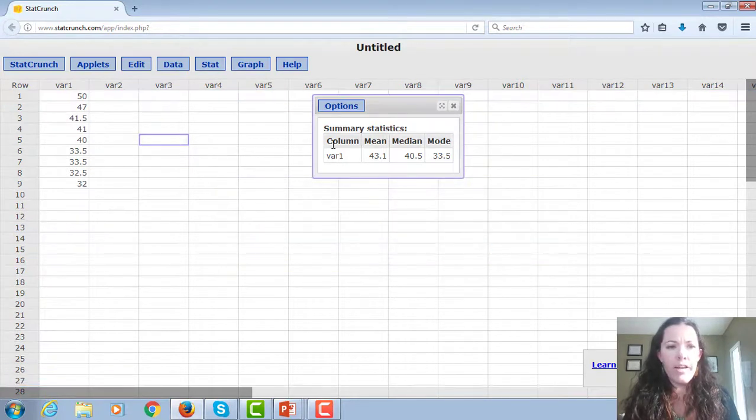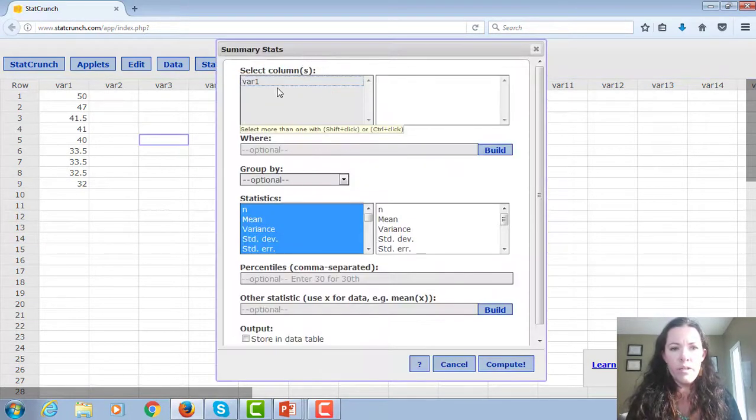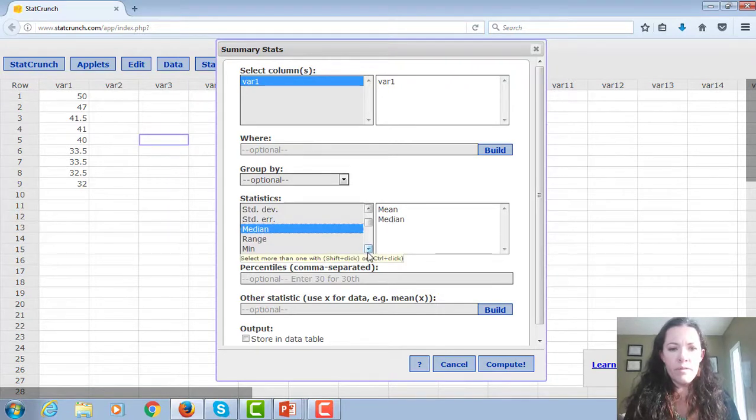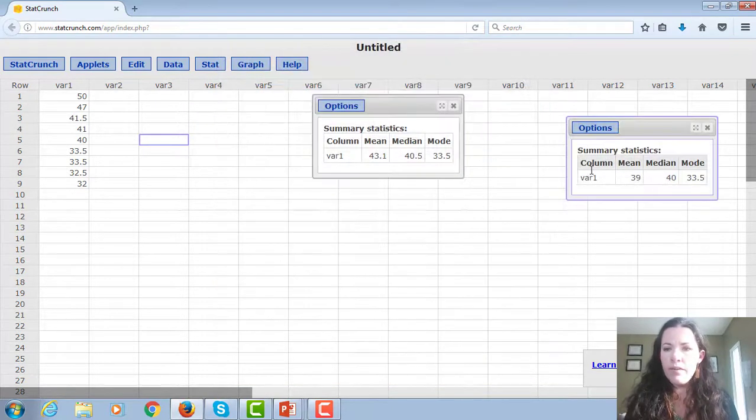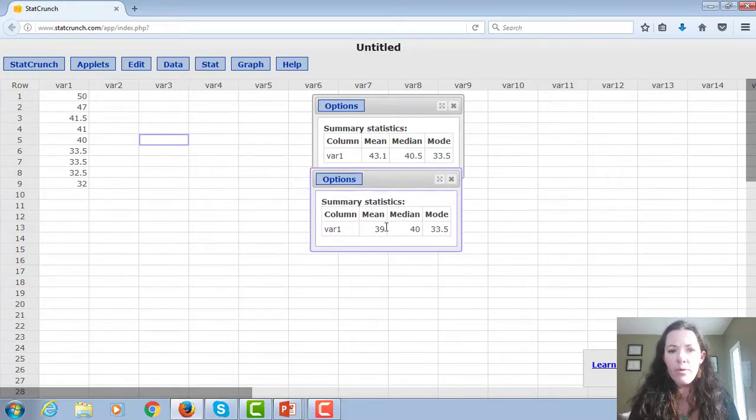Okay, alright, and I'm going to compute this again. I'm going to leave this here on the screen just so we can see it. And if I go to Summary Stats, Columns, go to var1 this time, hit mean, median, and mode. And if I compare these two, you see the mean now is 39, the median is 40.5, and the